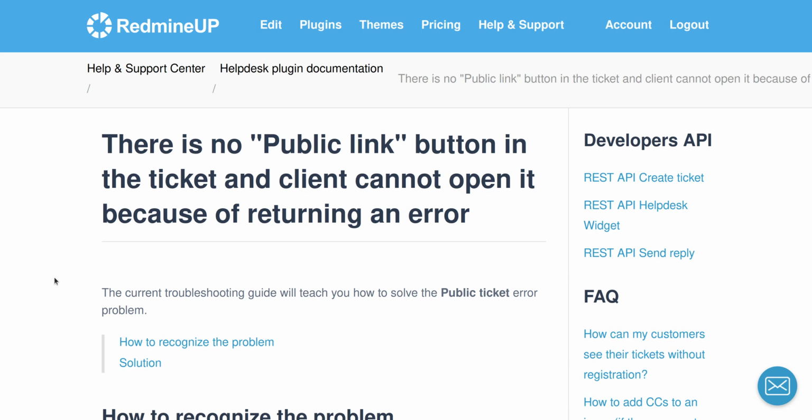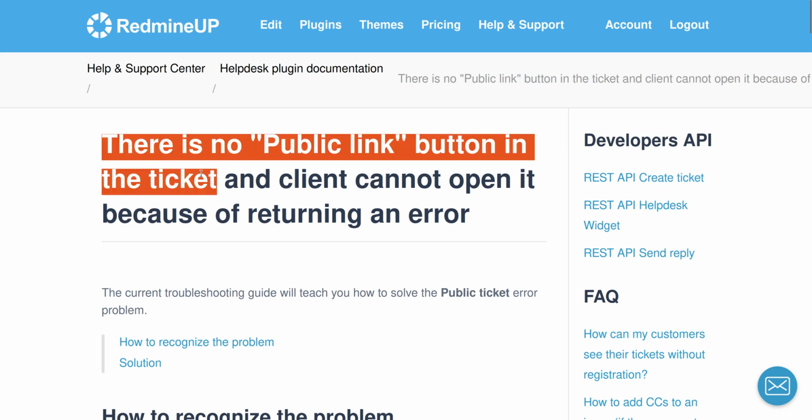In this video demonstration, I'm going to show you how to solve your problem when there is no public button in the ticket and the client cannot open it because of returning an error. Alright, so let's split this into two parts. The first part is when there is no public button in the ticket itself. This problem is more of a support engineer problem.